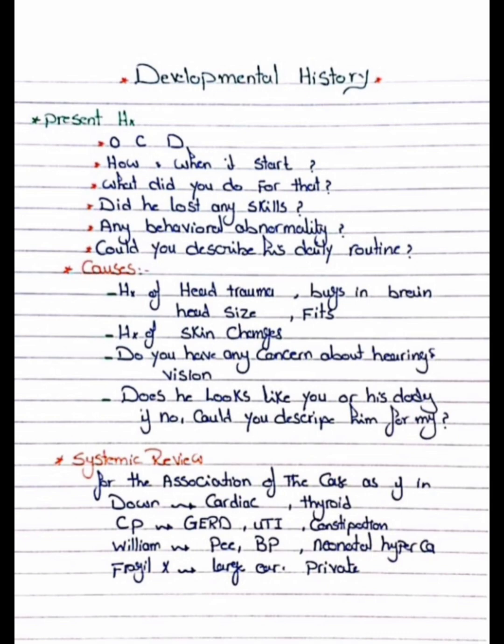So has he lost any skills? We know that in Rett syndrome there is a loss of skills, and also Down syndrome with hypothyroidism, there can be loss of skills, and hypothyroidism is a common exam topic. So did he lose any skill, we ask.